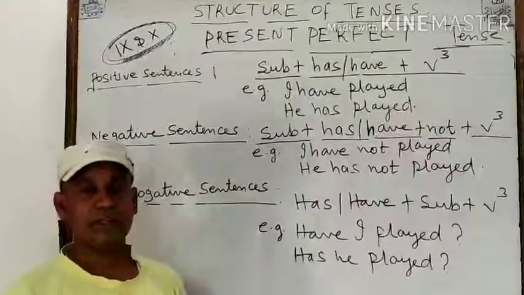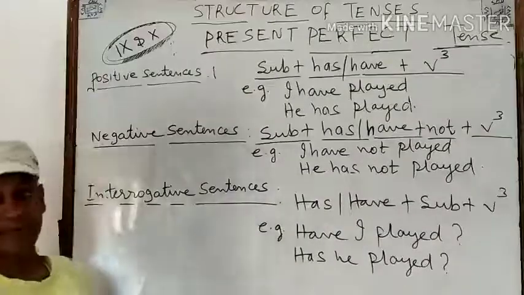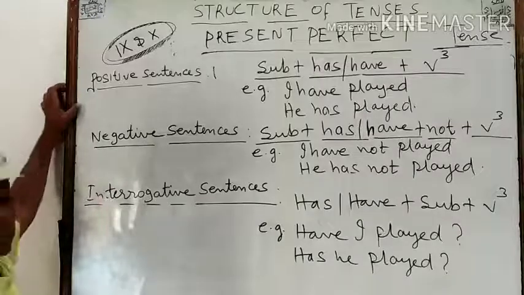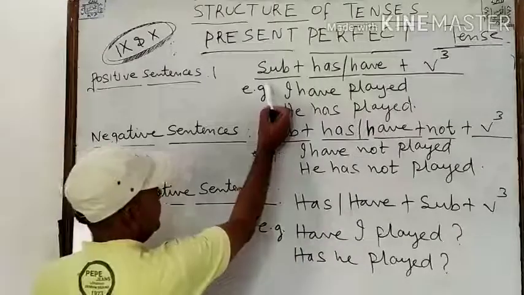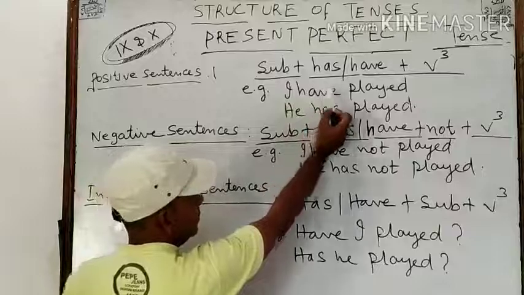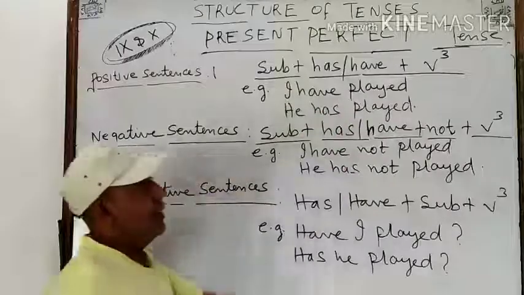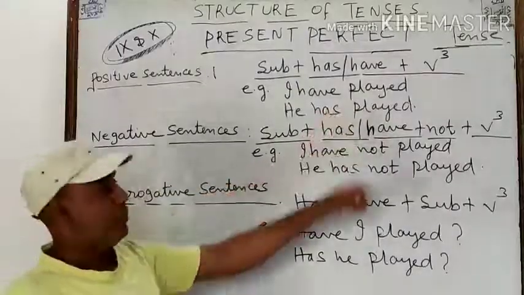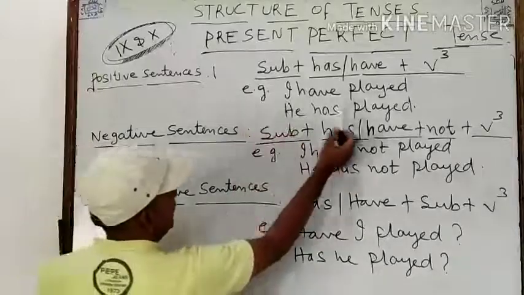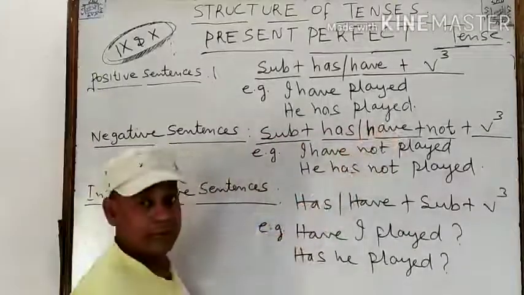Now we will see the structure of the present perfect tense. If we have a positive sentence, we take the subject. If it is singular, we take has. If it is plural, we take have. And we use the third form of the verb. For example, I have played. We are using the third form of the verb.